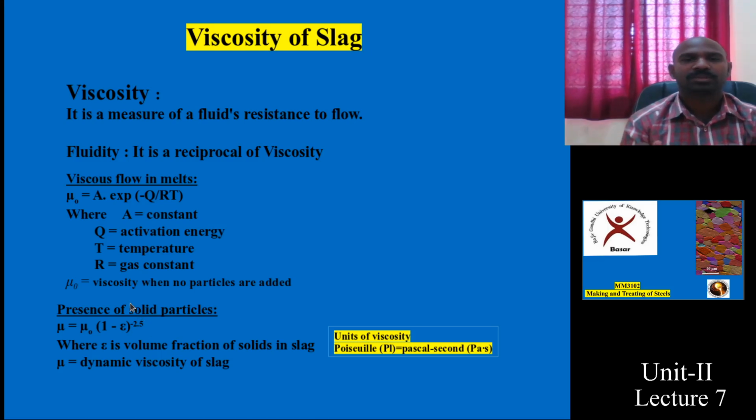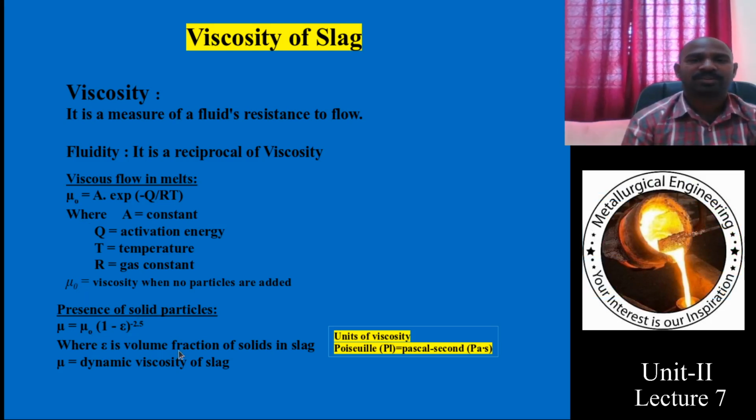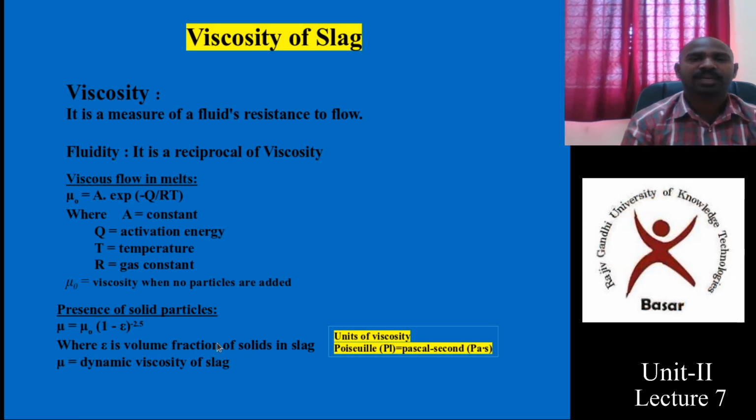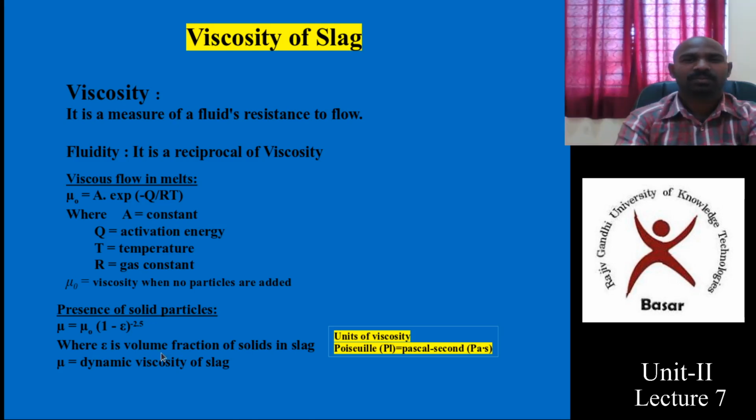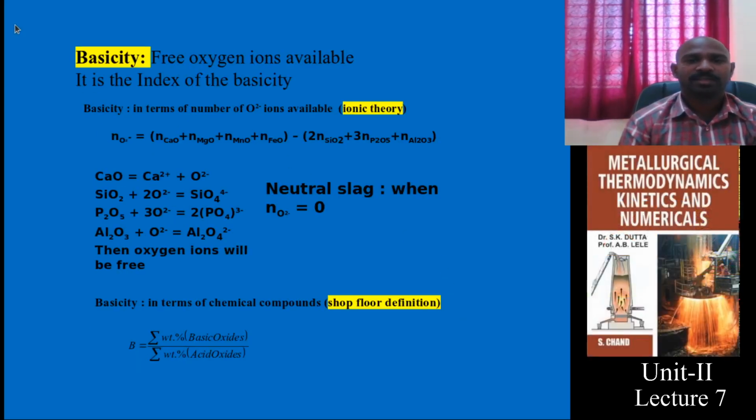If you add some solid particles, then what will happen? If you substitute the calculated viscosity here, along with the volume fraction of how many solid particles are added going into the slag, you will get the dynamic viscosity value in this situation. The units for the viscosity are Pascal second. Notice this point. And coming to acidic oxide and basic oxide, how do you calculate?